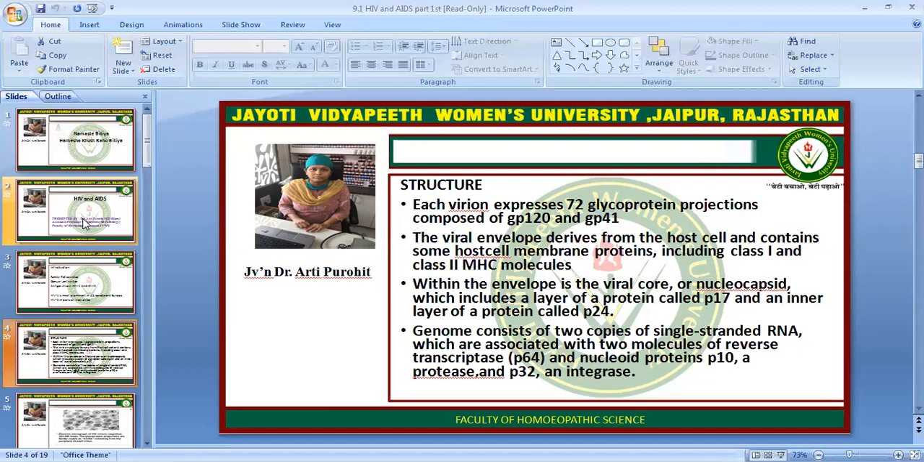Within the envelope is the viral core or nucleocapsid, which includes a layer of protein called P17 and an inner layer of protein called P24. The genome consists of two copies of single-stranded RNA, which are associated with two molecules of reverse transcriptase, that is also called P64, and nucleoprotein P10, a protease, and P32, an integrase.